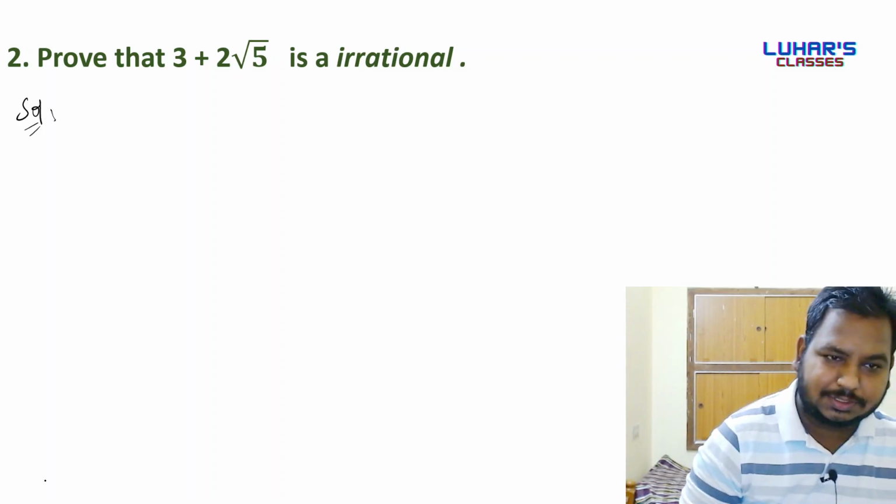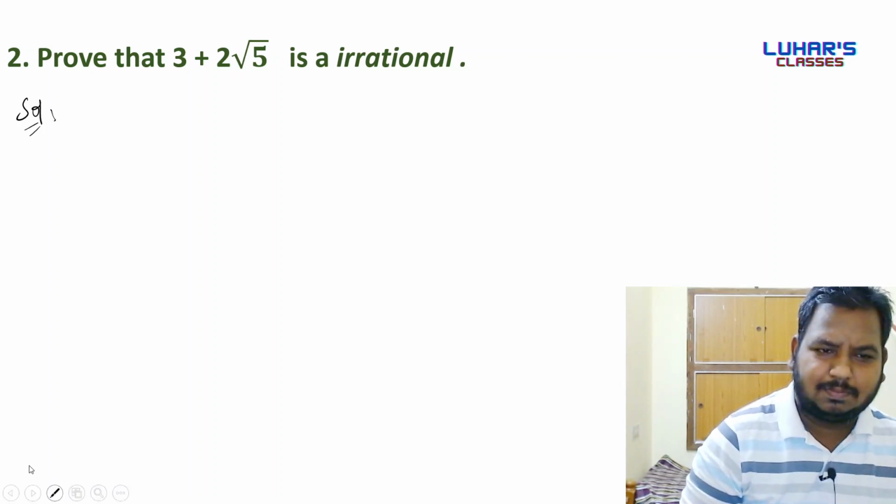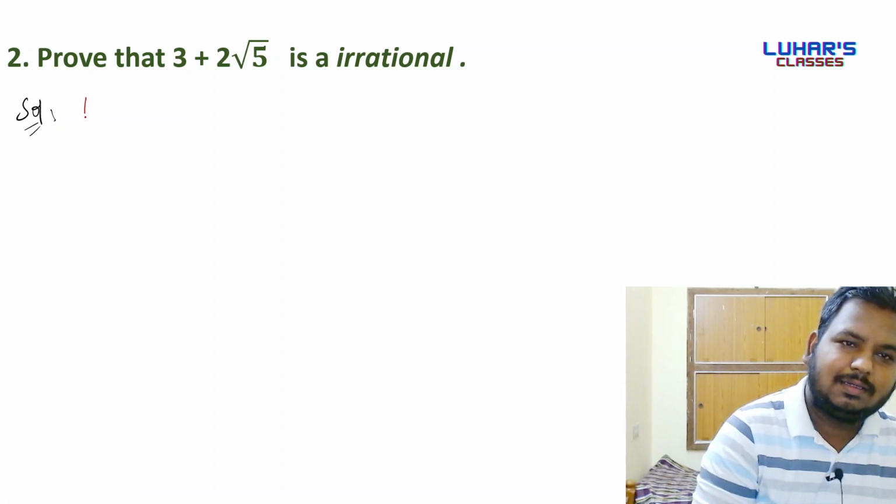So here goes the discussion. Let 3 plus 2 root 5 be rational.